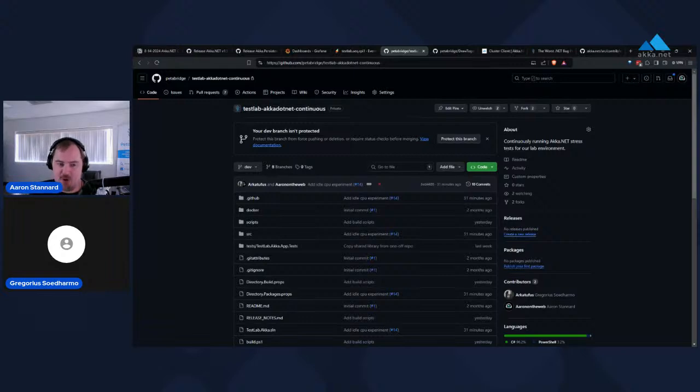We were able to fix that problem because of some of the custom telemetry that we have running inside our test lab environment. These repositories are all kept private because they have access to things like our virtual private network. We make VPN connections when we're doing pull request validation and other stuff like that, so we don't really want this open to the public. But we're doing things like deploying continuous idle CPU measurements. That's one of the things we're working on here.